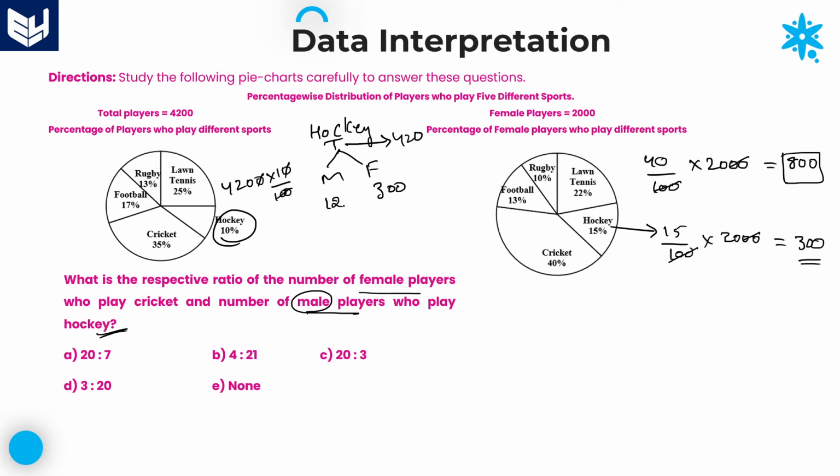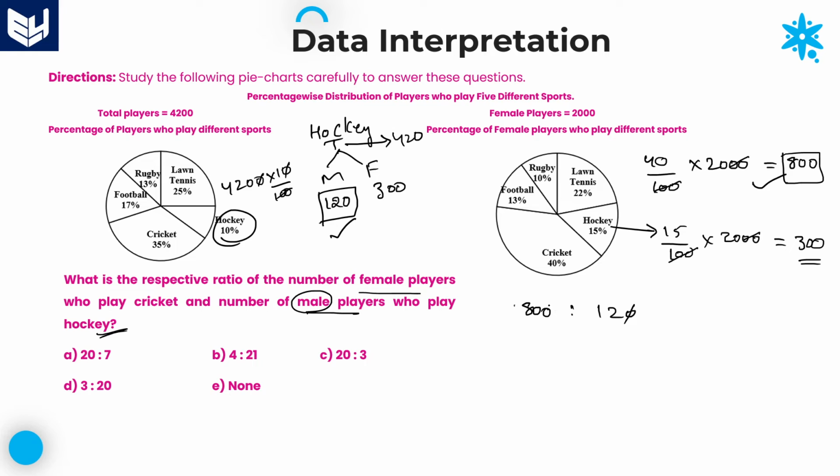Obviously, the remaining 120 players are male. Number of female players who are playing cricket is 800. We need to calculate the ratio between female cricket players and male hockey players, that is 120.